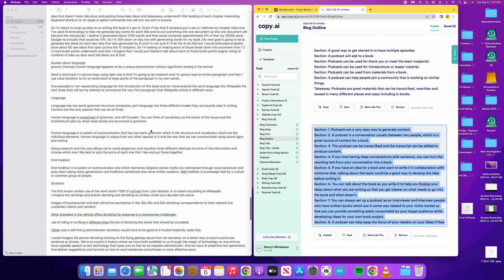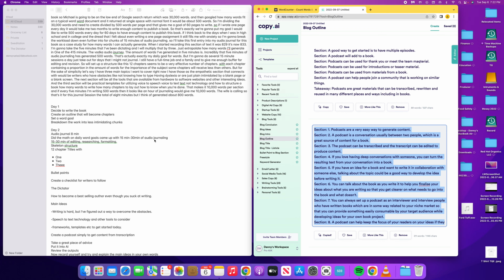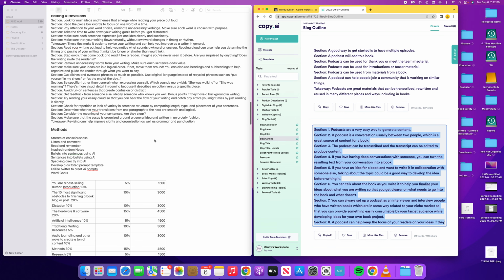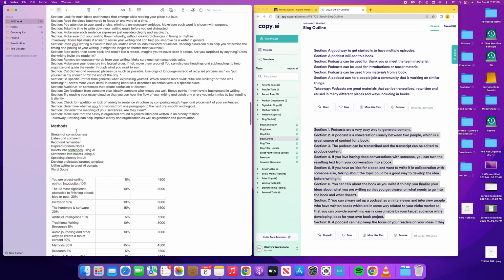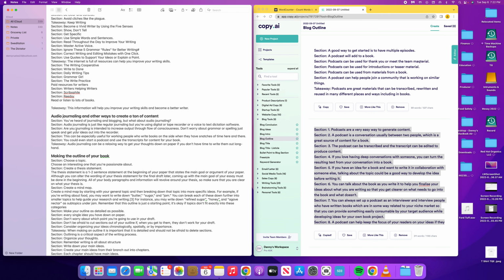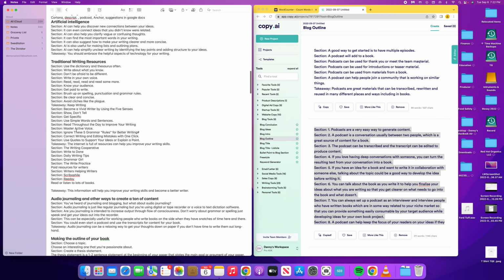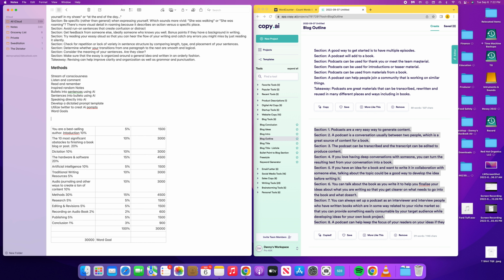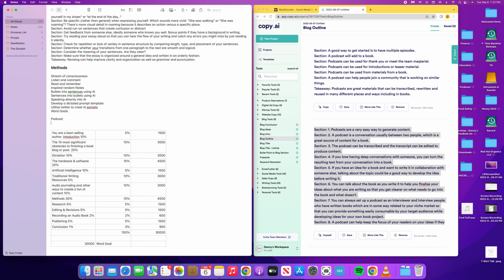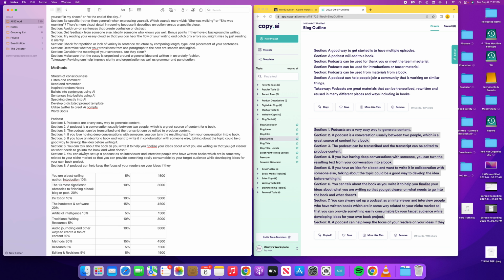What I've copied is going to go into methods. That's a chapter in here. Let's see if there are any other sections where I need to be. Okay, no, it should go right in here. So in the methods, I wanted to put podcasts. And yes, sometimes I do type. I'm just going to copy and paste. Now I have 8 different topics that I'm going to be able to go in and rewrite in my own words through dictation.